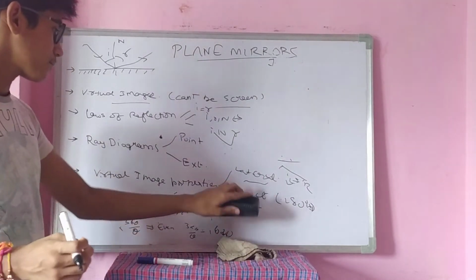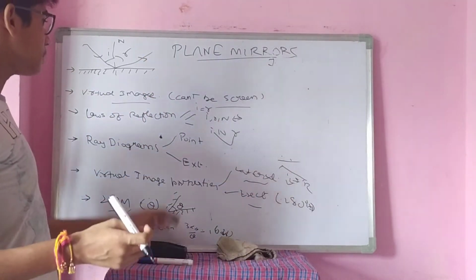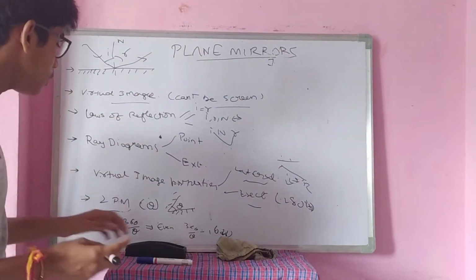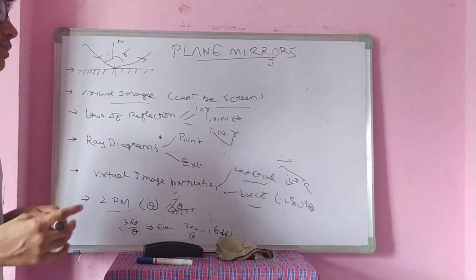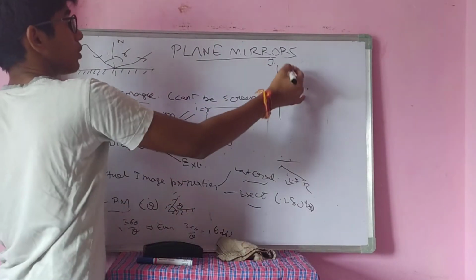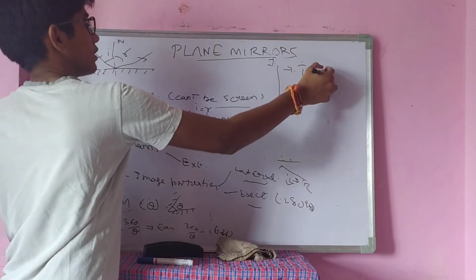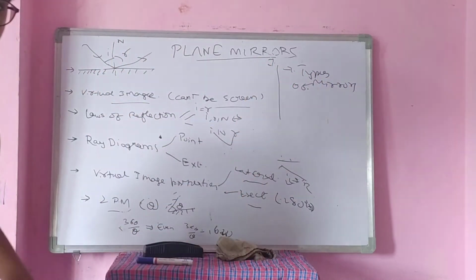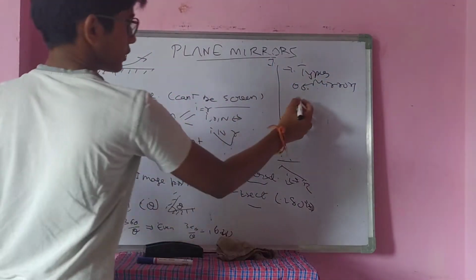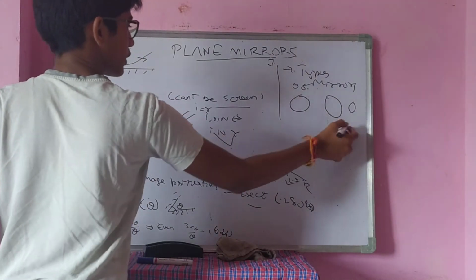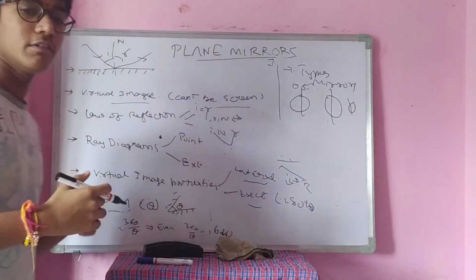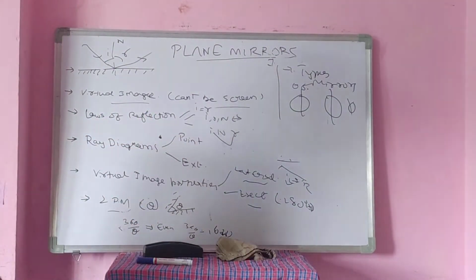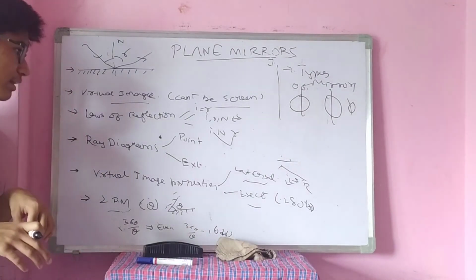Now, these are the points that we have discussed in the plane mirror. Till now, we had discussed these many topics. In between, we had discussed a small topic too, that is types of mirrors. Types of mirrors is an exclusive topic which is not related to plane mirrors. There is another topic, the spherical mirror. Spherical mirrors are formed in this manner. We will discuss later in depth what these types of mirrors are and each and every case for them, how they form an image.